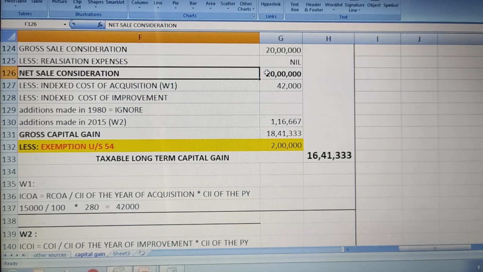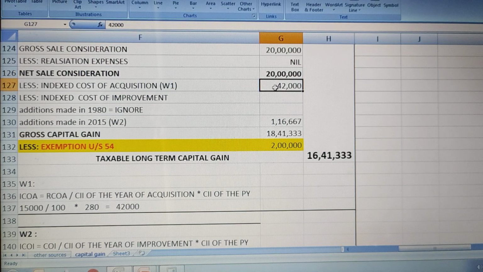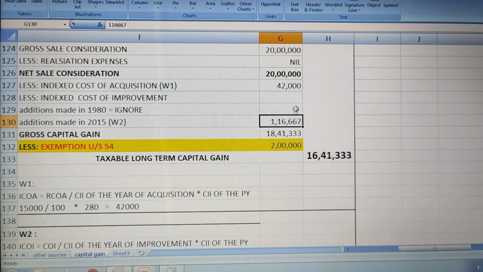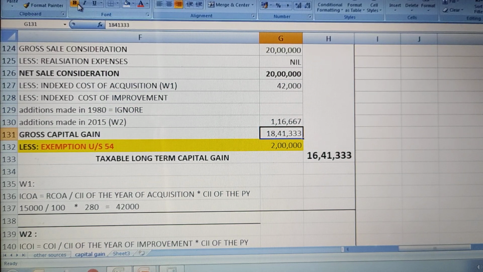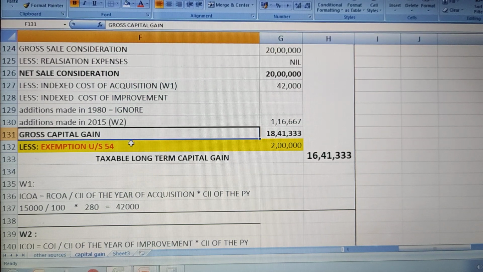That is, net sale consideration is 20 lakhs, indexed cost of acquisition is 42,000, indexed cost of improvement is 1,16,667. Okay, if you subtract, you will get 18,41,333. So this 18,41,333 is our gross capital gain, right?